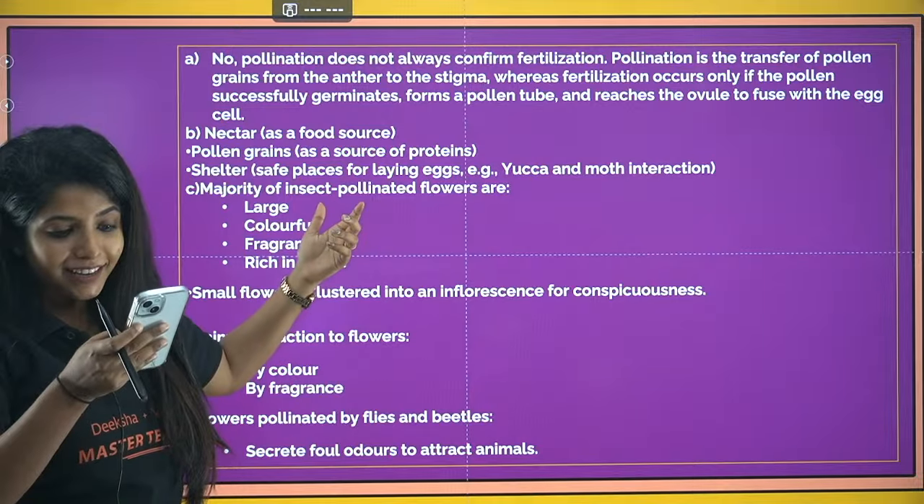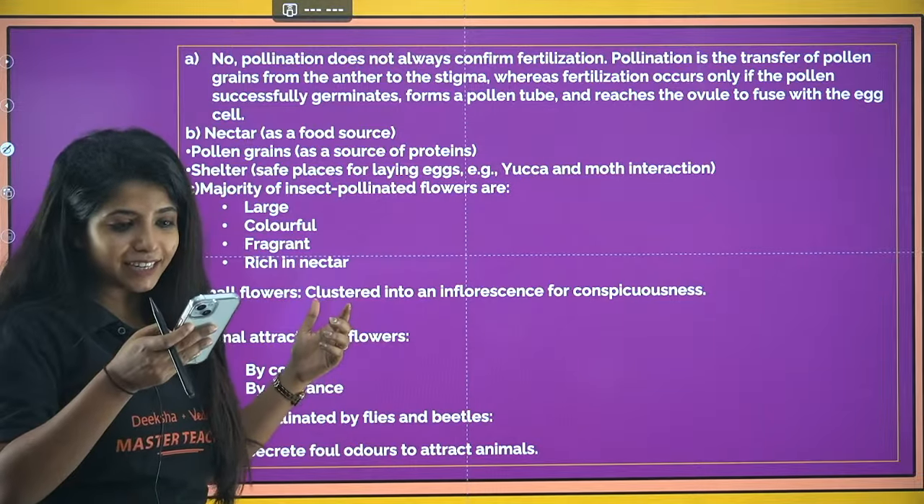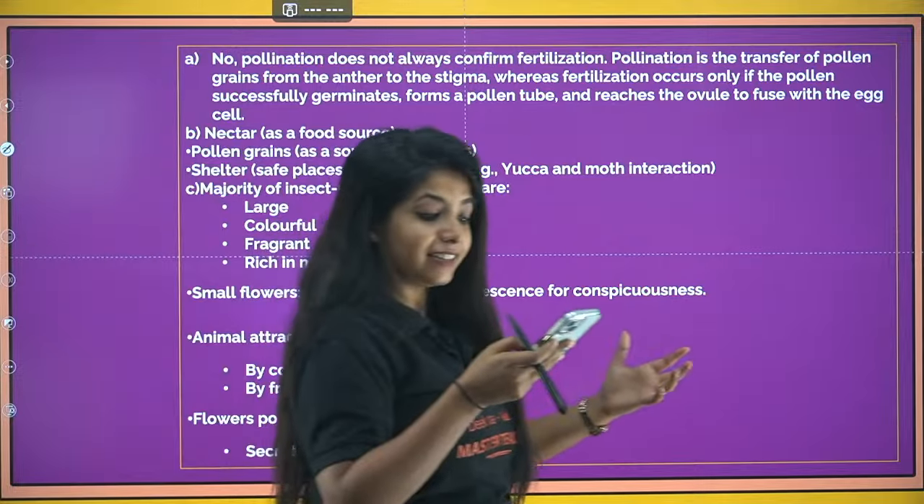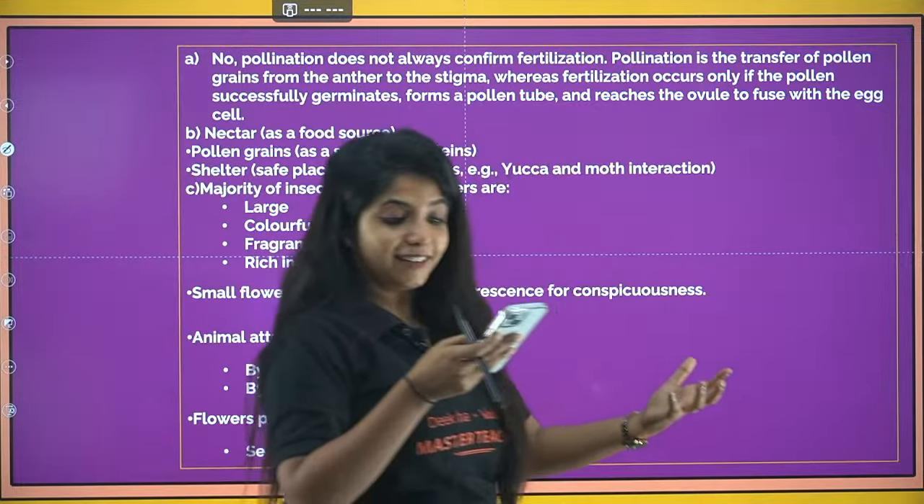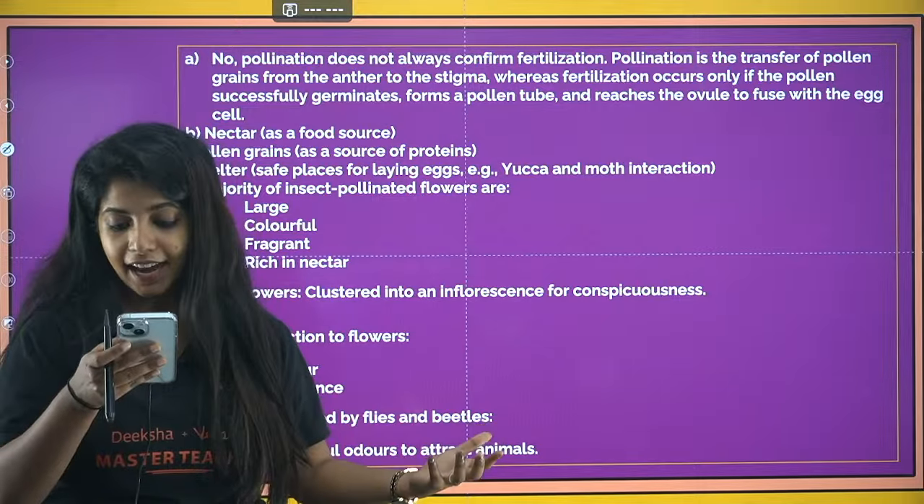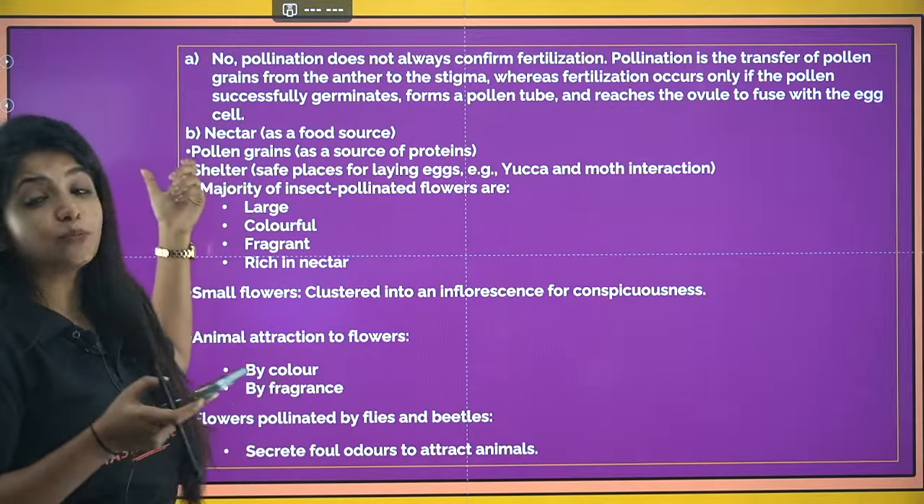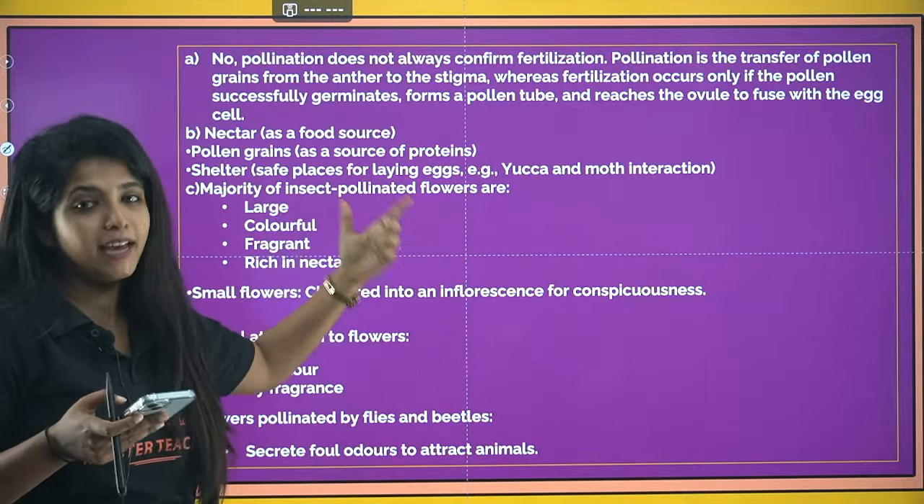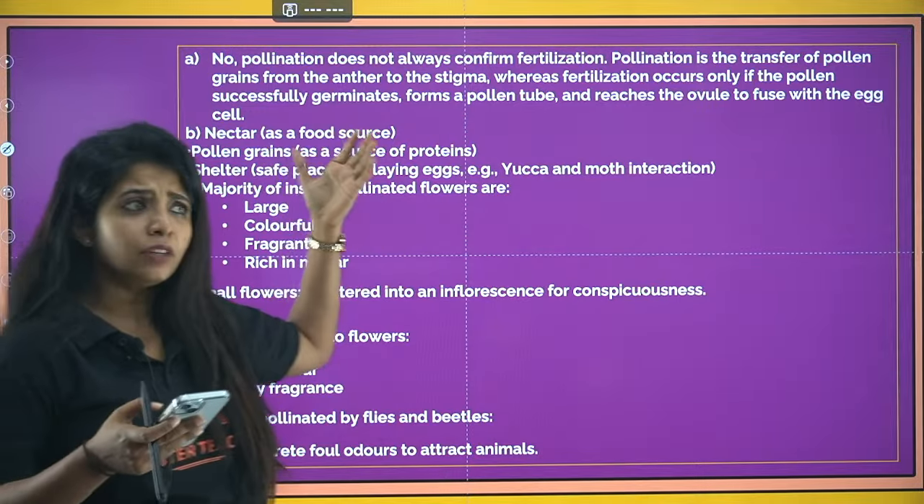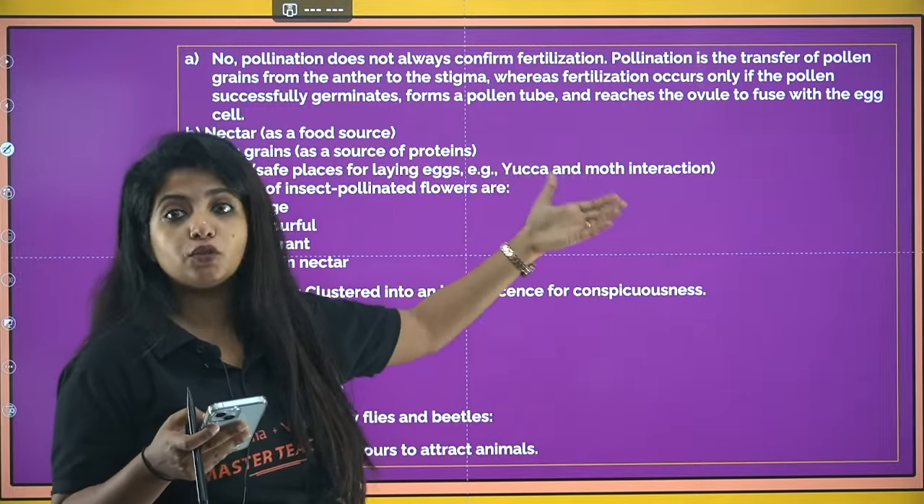So as, okay, I do not know if I'm pronouncing it correct, but Khadakalat says that nectar and pollen is the answer. Yes. So nectar, pollen grains as well as shelter. So you know yucca and moth. In that basically the yucca plant is giving a safe place for the moth to lay their eggs.